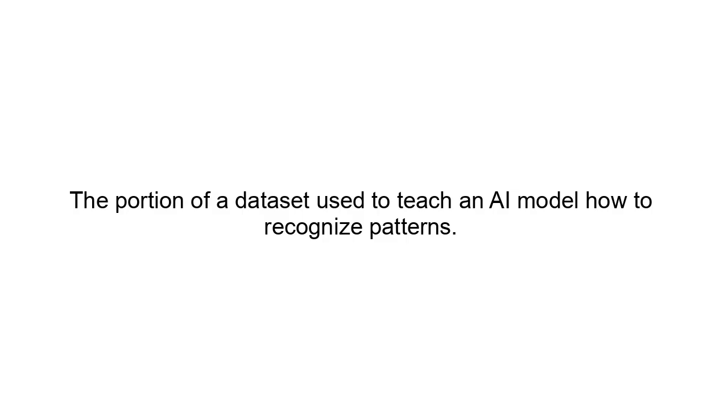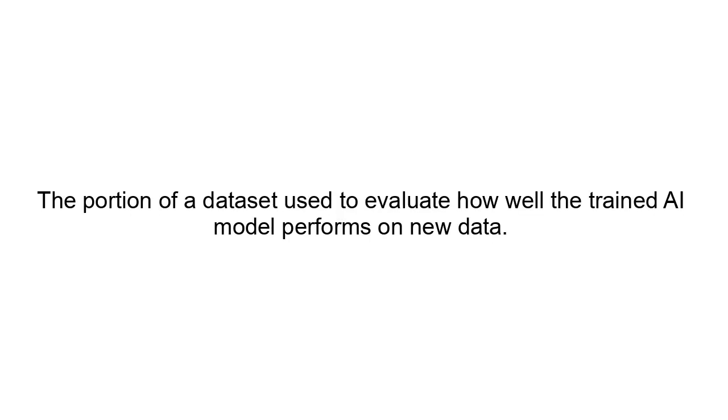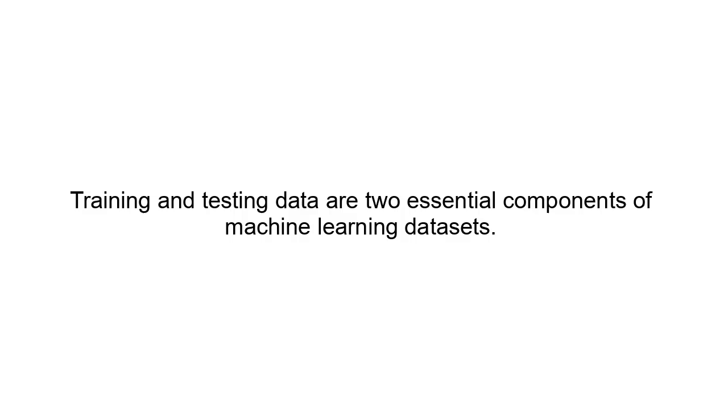Simple definition. Training data: the portion of a dataset used to teach an AI model how to recognize patterns. Testing data: the portion of a dataset used to evaluate how well the trained AI model performs on new data.